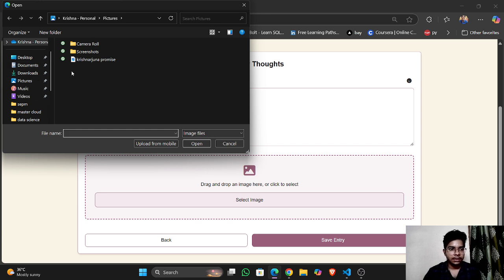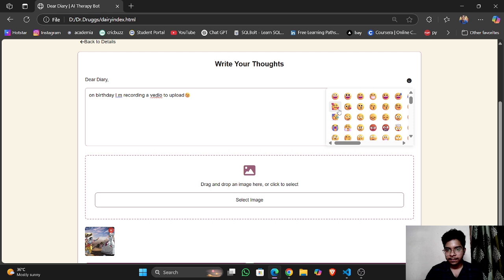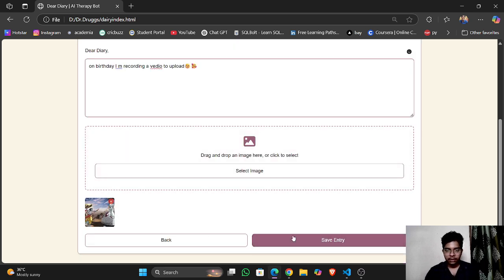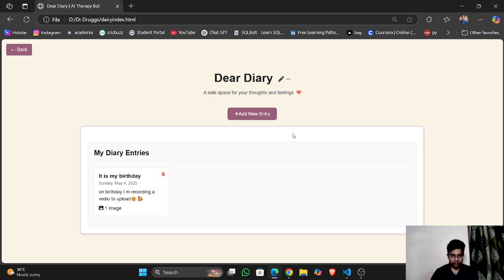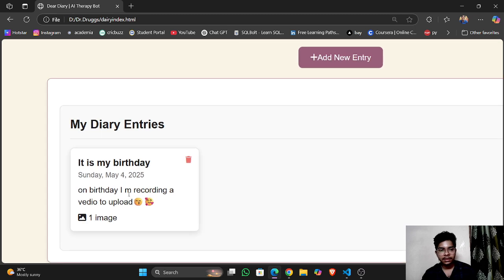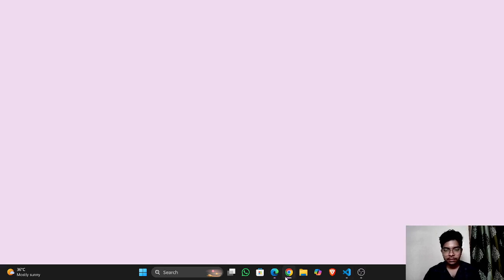Let's see, I guess this picture will work fine, and we can also add some emojis here. Let's put save entry. Nice, it is coming. Let's see whether it is saved in Firebase or not.